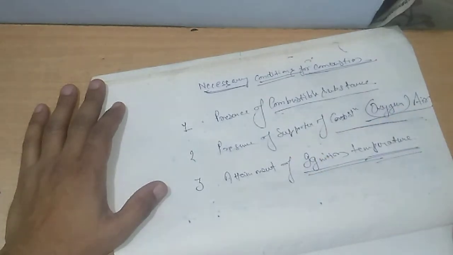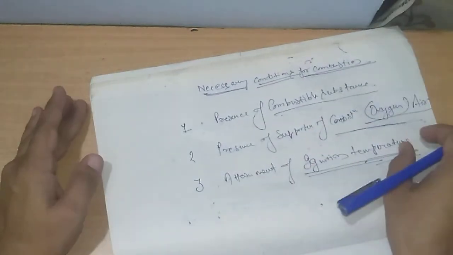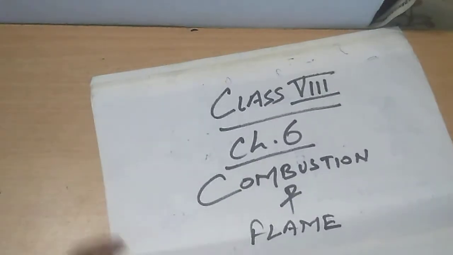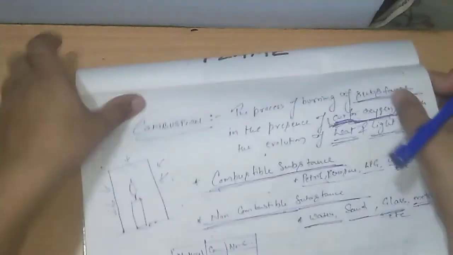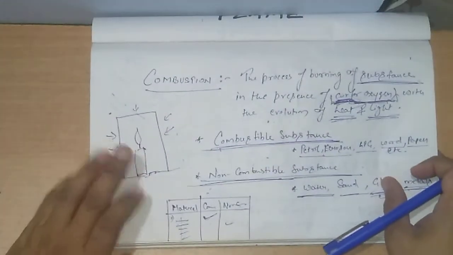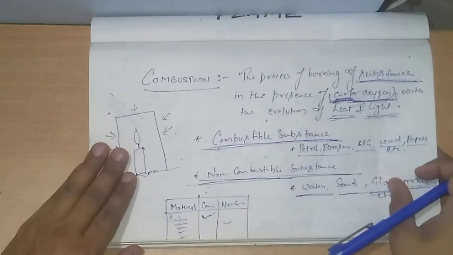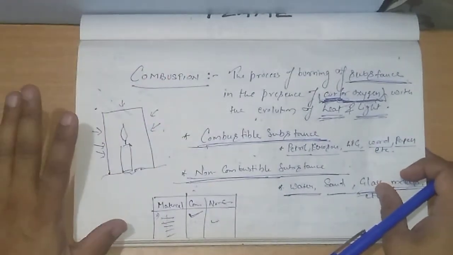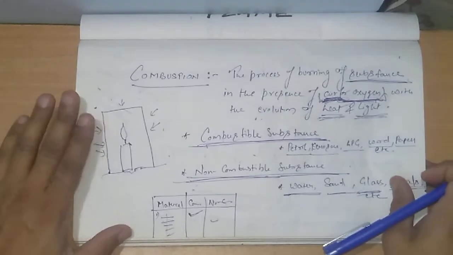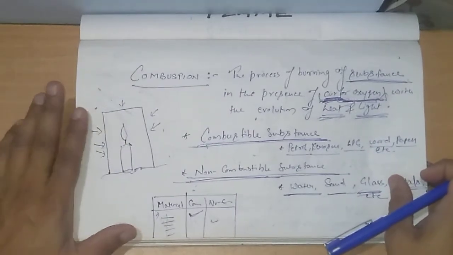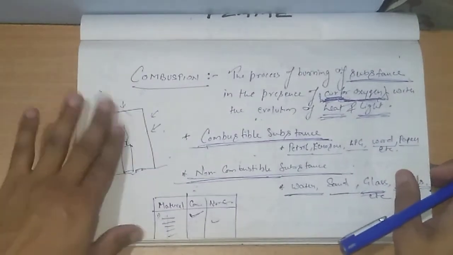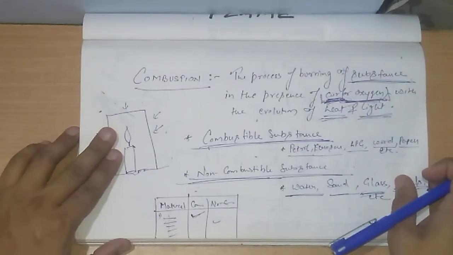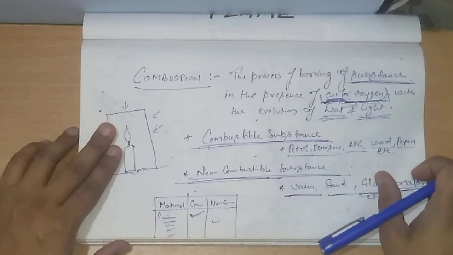Second, without the presence of oxygen it is not possible. On the first day I told you to perform a small activity at home in the presence of your parents, where you take a candle, light it, and then put a glass over it. After a few seconds or a minute, it will stop burning. Why? Because we cut off the supply of air or oxygen to the candle. That's why it stopped burning. Clear?